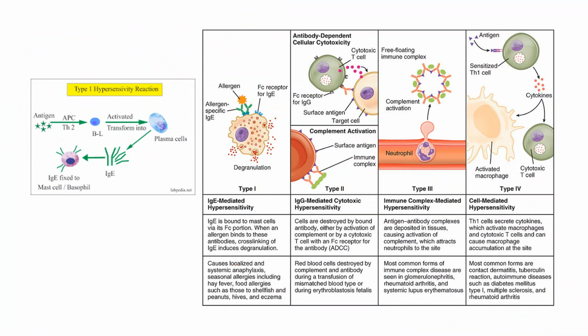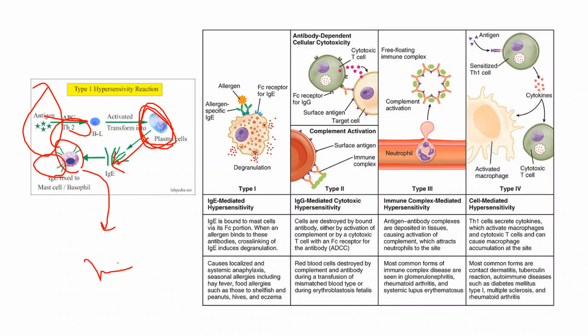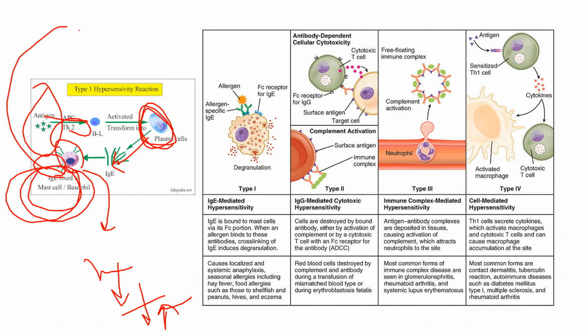So this is type 1 hypersensitivity. The antigen binds to the APCs and activates T helper cells. Then these transform plasma cells into the IgE type of antibody, and this IgE fixes to mast cells and basophils, and then there is massive degranulation. These degranulations secrete histamine, prostaglandins, leukotrienes, and other inflammatory agents, which increase the inflammation. So IgE is involved in type 1 hypersensitivity.